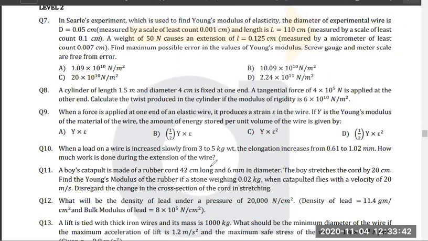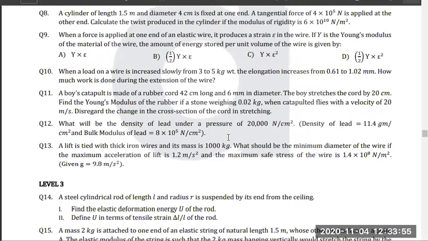Next, question number 12. Question number 11, everyone understood? Just raise your hand. Everyone got this? Okay, very good, everyone. Now question number 12.